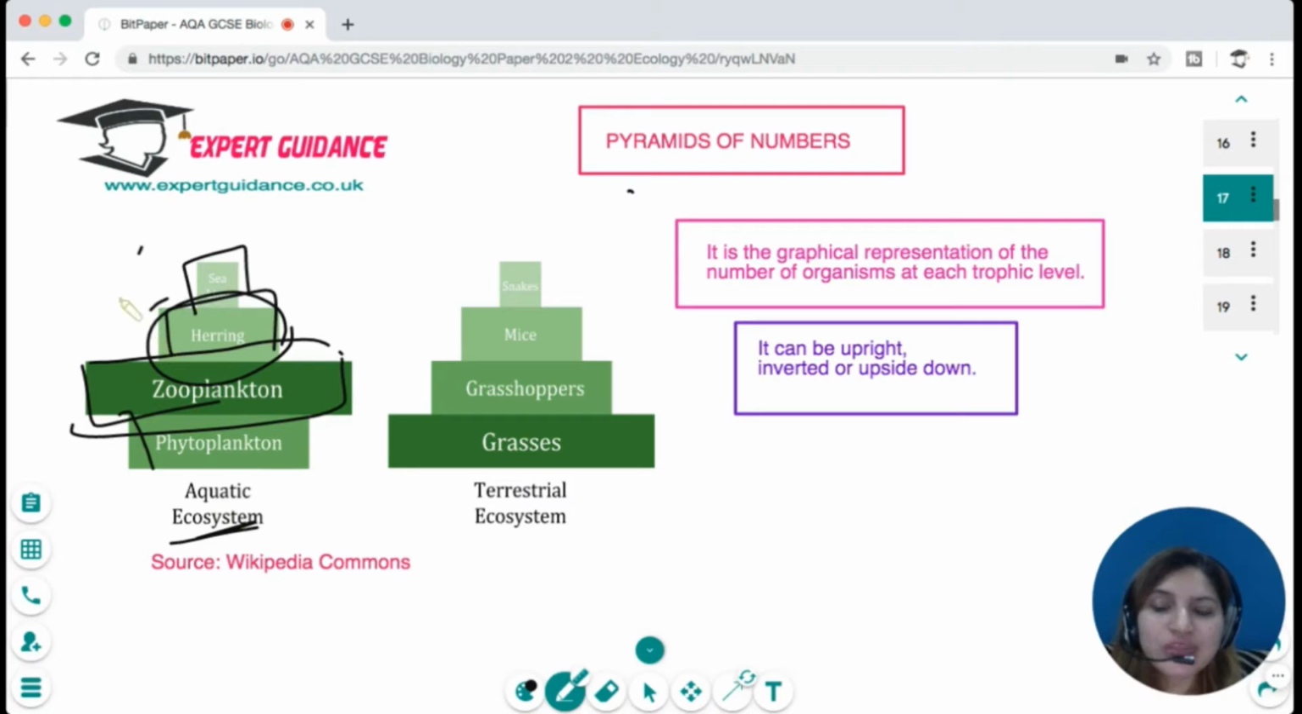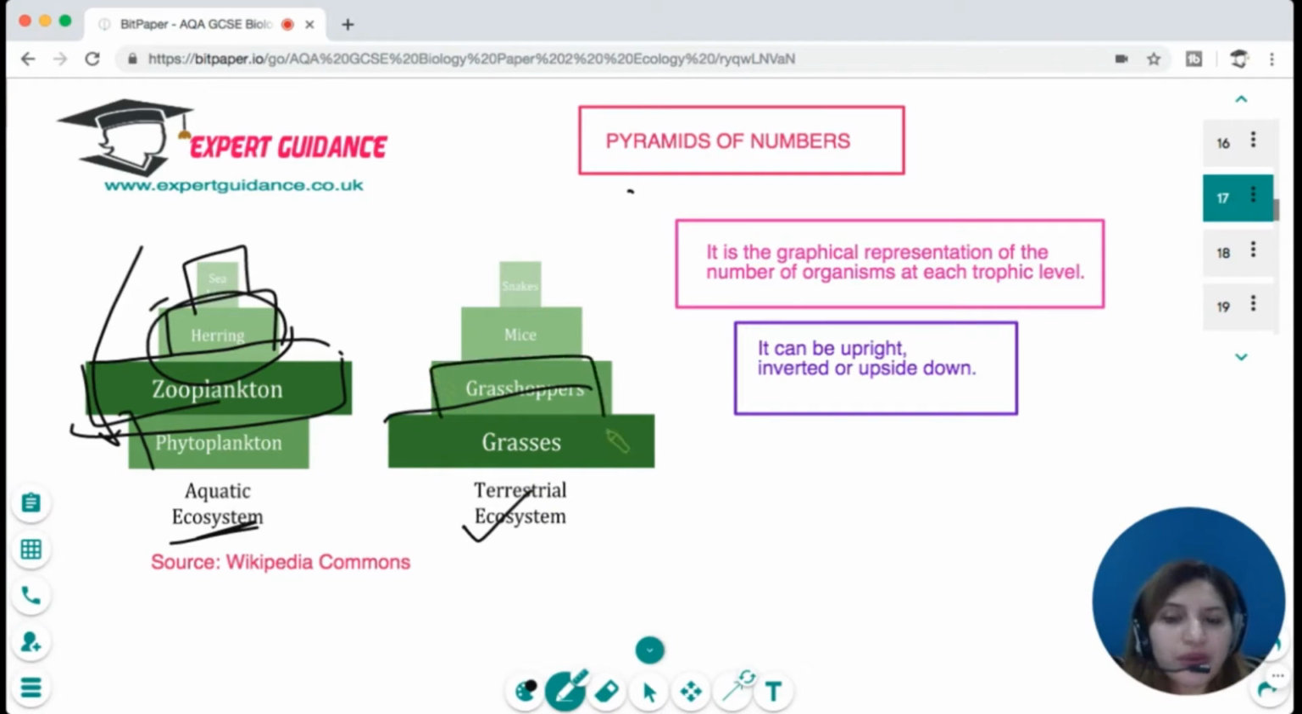So in this way we get a different shape. But if we talk about the terrestrial ecosystem, a large number of grubs are food for just a few grasshoppers, and these few grasshoppers can be eaten by a few mice, and just one snake can eat all of them. Okay, so it can be upright, inverted, or upside down.